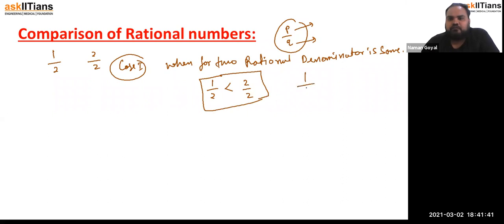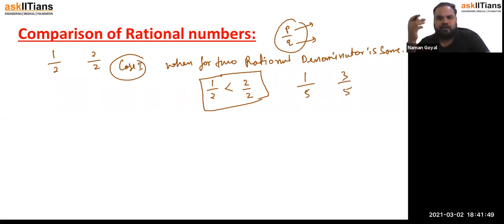Same if I have 1 upon 5 and 3 upon 5, the denominator is the same. So we have to check the numerator part, and the numerator for 3 by 5 is greater than 1 by 5, because in 1 by 5 the numerator is 1, and in 3 by 5 the numerator is 3. So it is clearly visible that 3 by 5 is greater than 1 by 5.